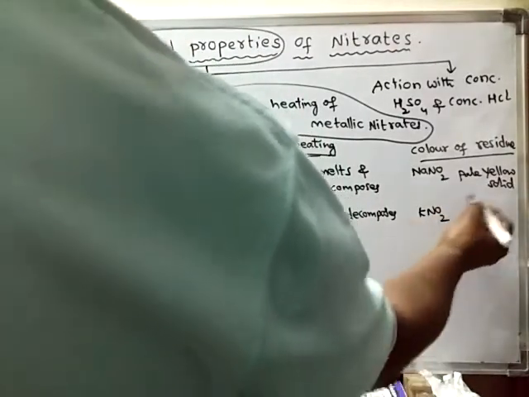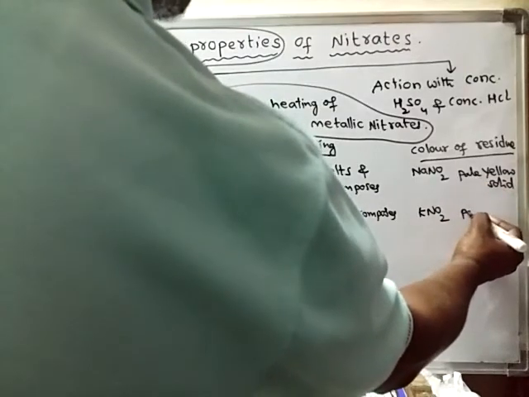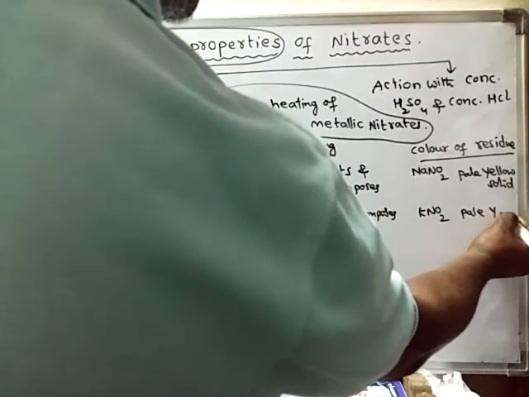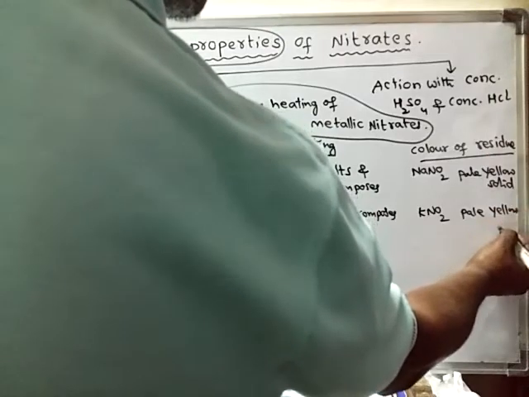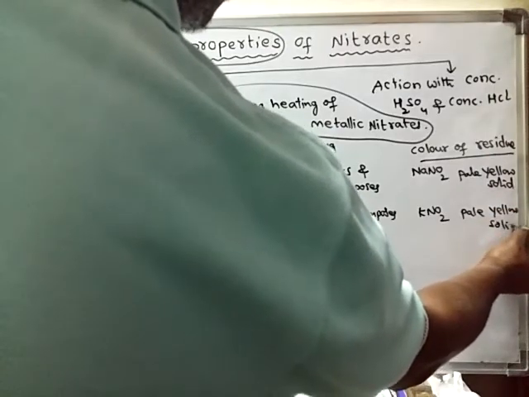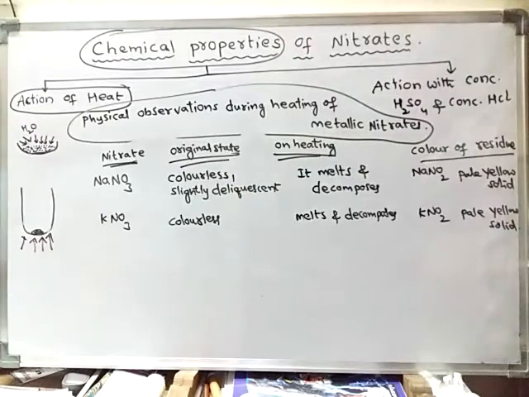The color of KNO2 is also pale yellow. Like this, potassium nitrate can be discussed.